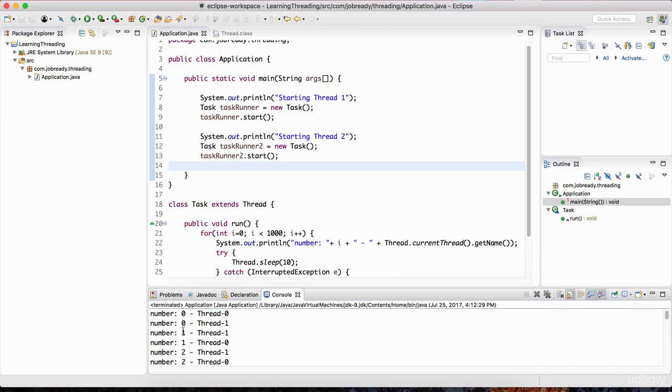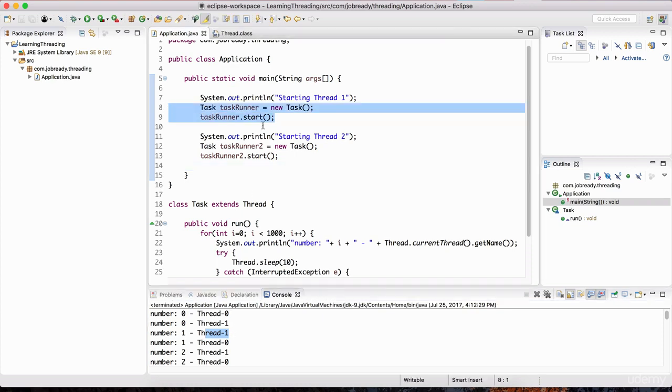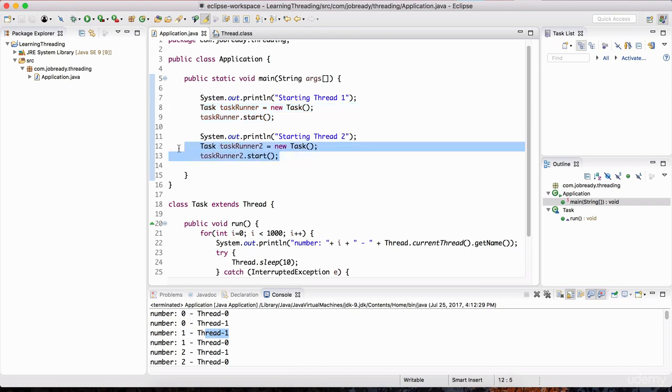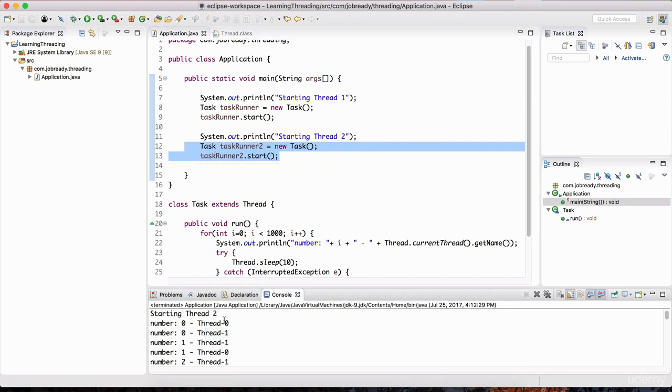But here, for the number 1, its first occurrence is actually being printed by the second thread. So it doesn't necessarily mean that just because this is first, it's going to print that first occurrence of a number first. It could actually be this guy that's printing the first occurrence of the next number. So by default, Java basically names the thread with the word Thread followed by an integer. So Thread-0, Thread-1, and if we had more threads, it would be Thread-2, 3, 4, and so on. That's the default naming convention Java uses to name threads.